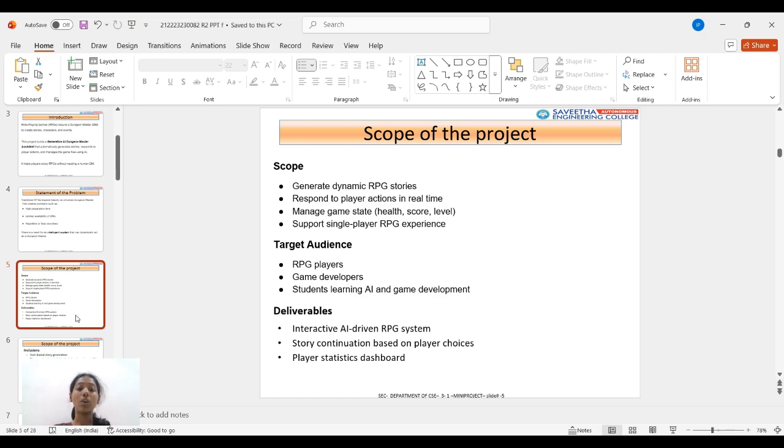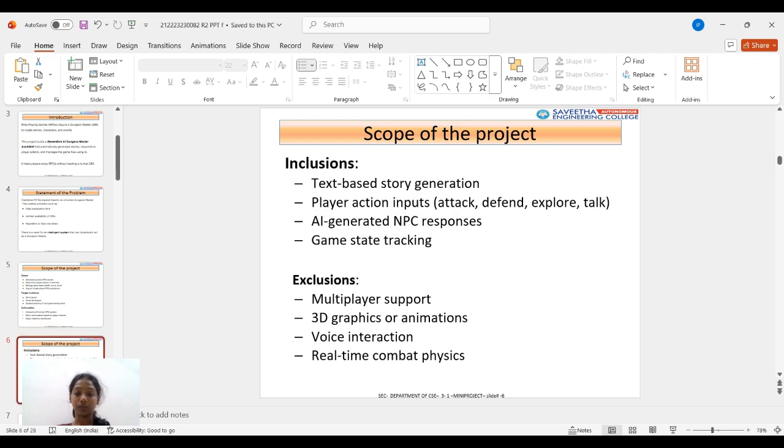Target audience: RPG players, game developers, and students learning AI and game development. Deliverables: an interactive AI-driven RPG system, story continuation based on player choices, and a player statistical dashboard.